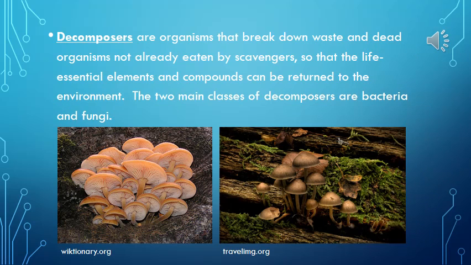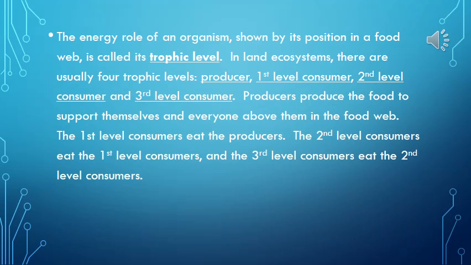Decomposers are organisms that break down waste and dead organisms not already eaten by scavengers, so that the life-essential elements and compounds can be returned to the environment. The two main classes of decomposers are bacteria and fungi. The energy role of an organism, shown by its position in a food web, is called its trophic level.